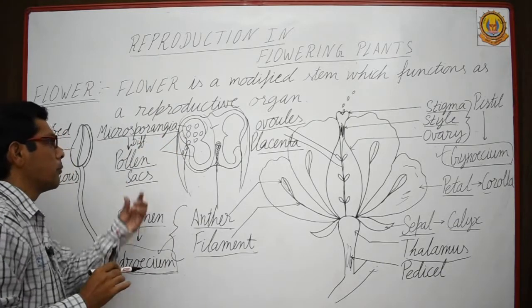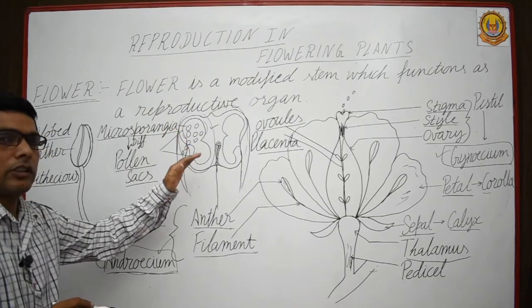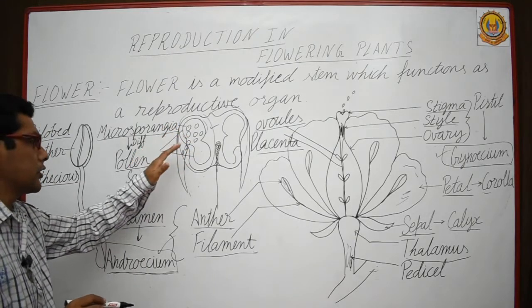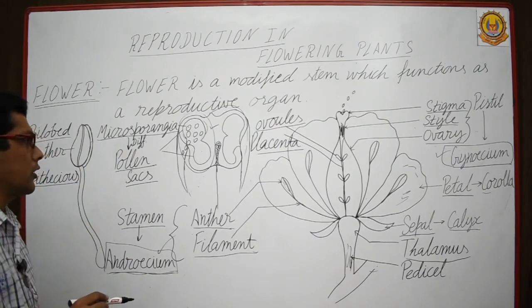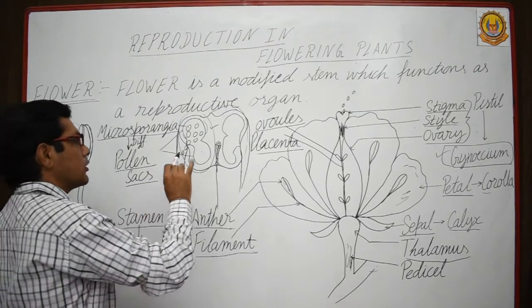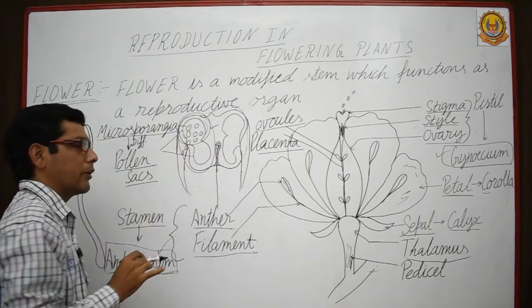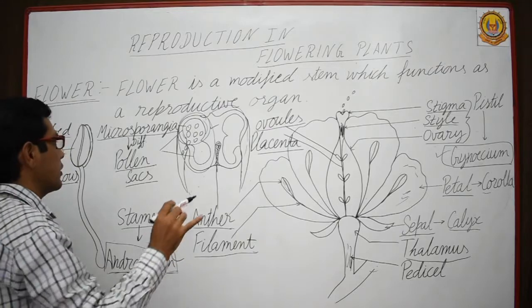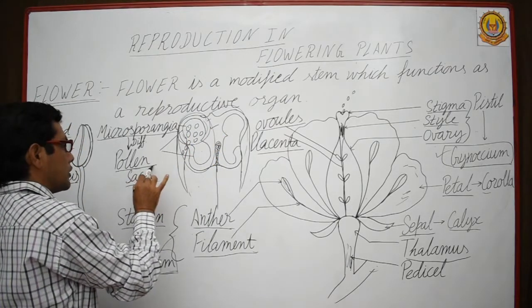Microsporangium is a tissue which after maturation, or differentiation, converts into pollen sacs. After that we will discuss the detailed structure of each pollen sac. You should remember what a microsporangium is and what a pollen sac is.